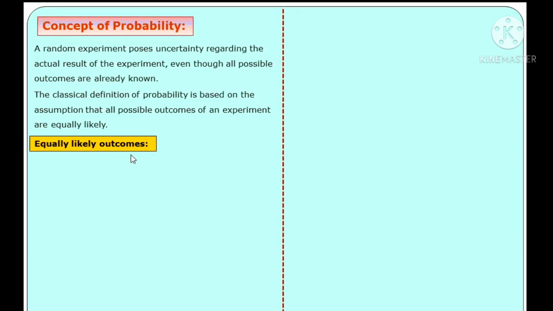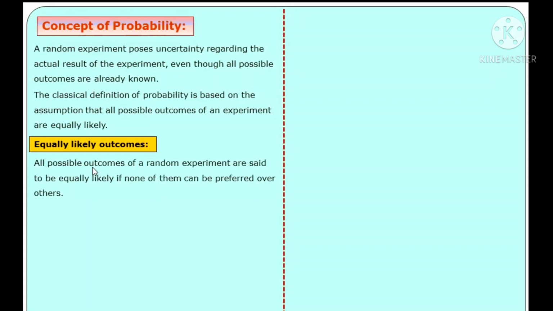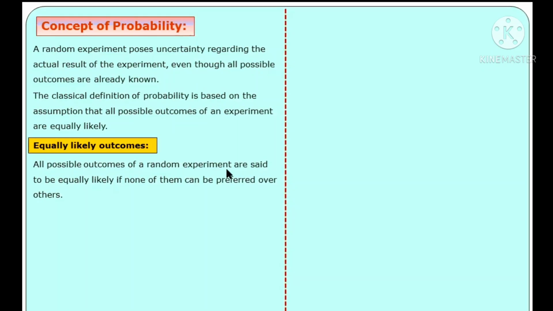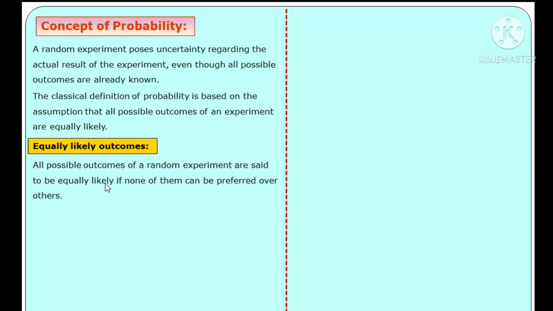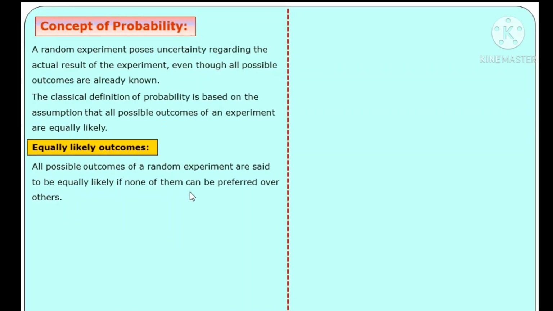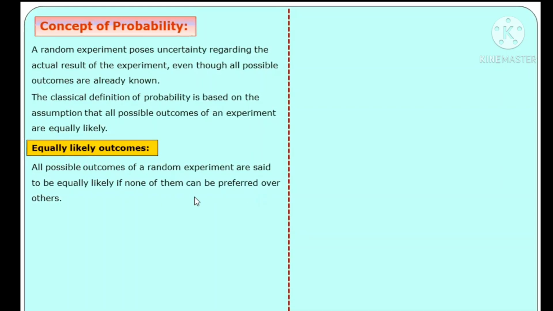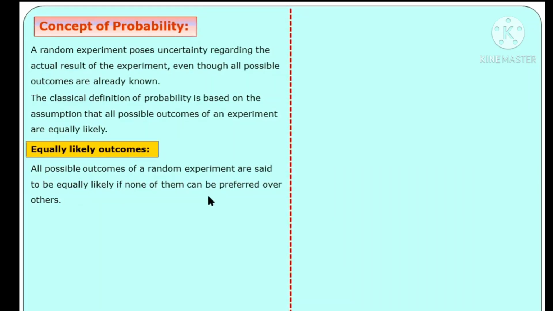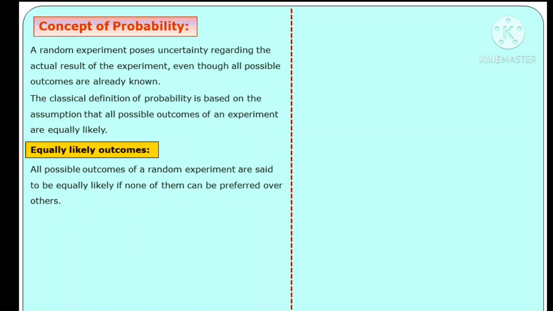Concept: equally likely outcomes. All possible outcomes of a random experiment are said to be equally likely if none of them can be preferred over others.